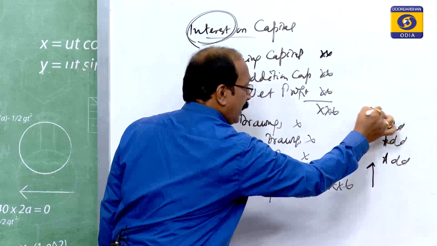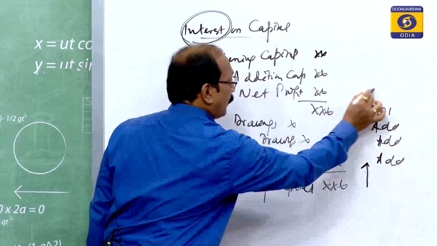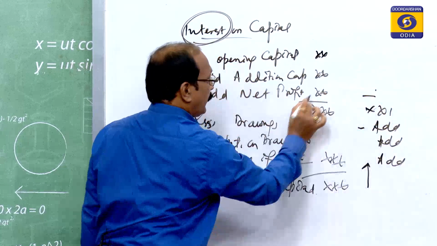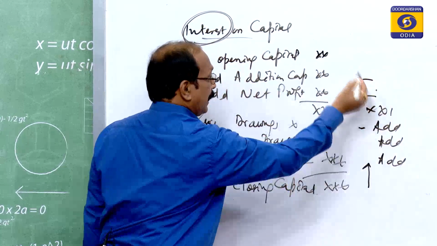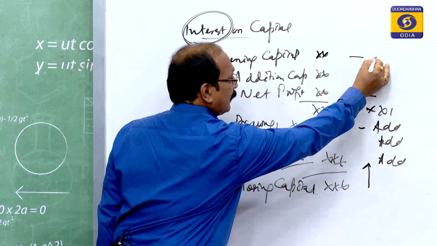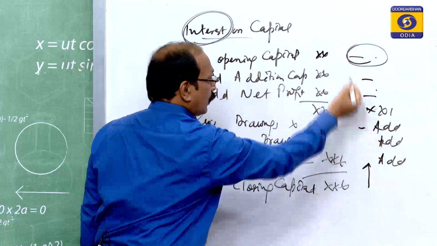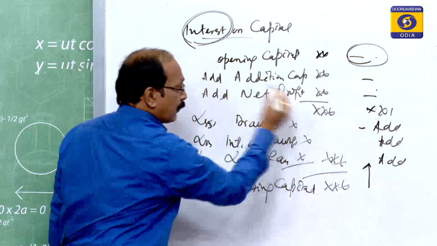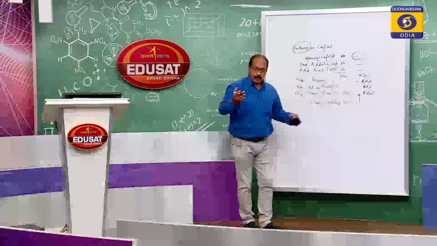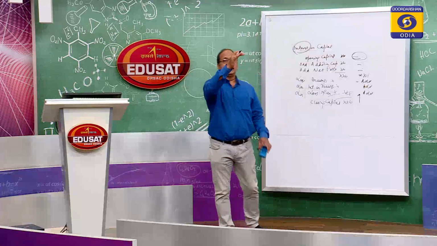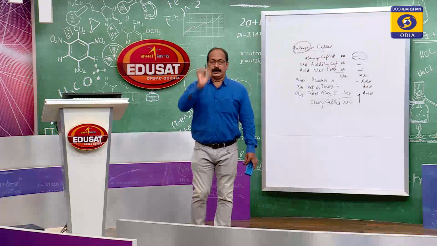Whatever amount you get, from this you have to minus net profit, minus additional capital, and you will get the opening capital. You have to go from the bottom to top to get the opening capital.